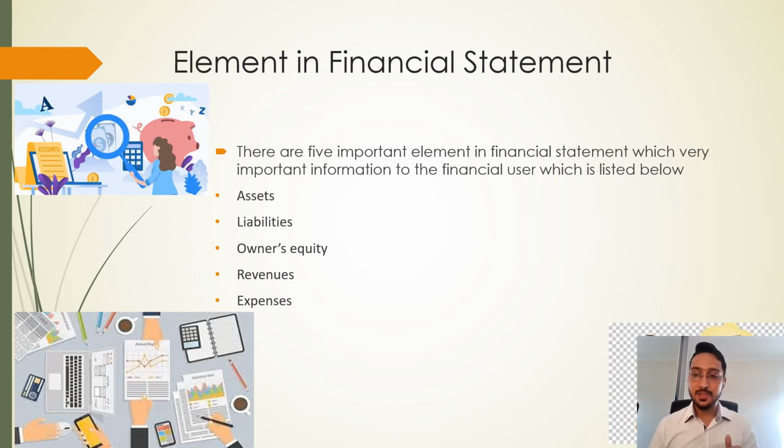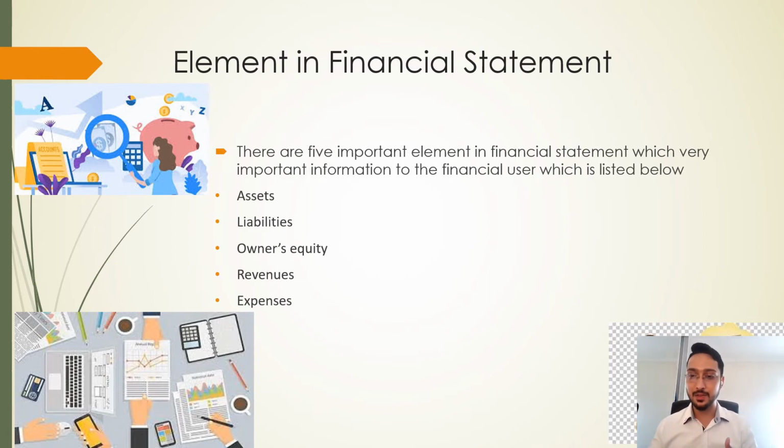So the elements in financial statements, these are very important. First being the assets. Assets are like the company will normally have all the things to run the business. So assets can be like land, building, furniture, equipment. Those are the assets of the company. Liabilities can be short-term and long-term. Like if you take a bank loan, then that can be a liability.